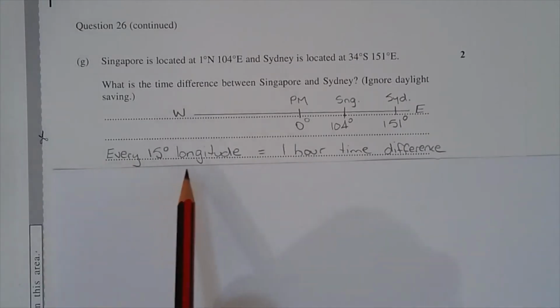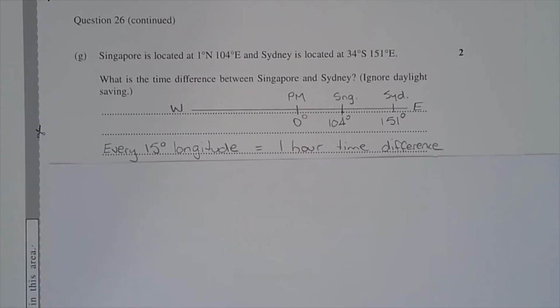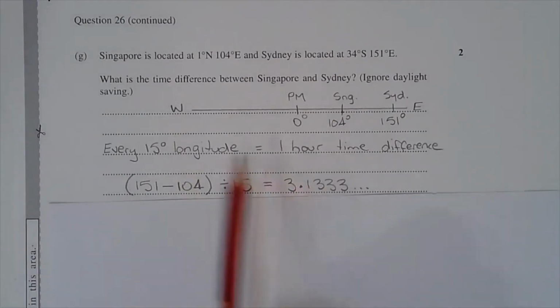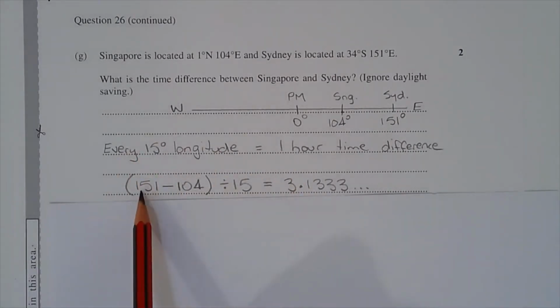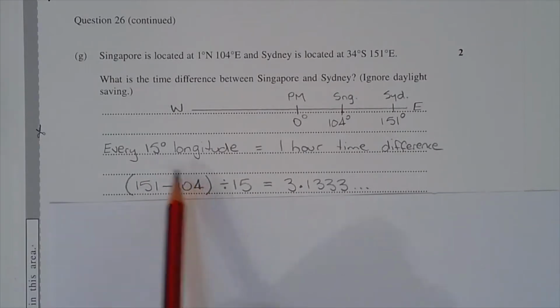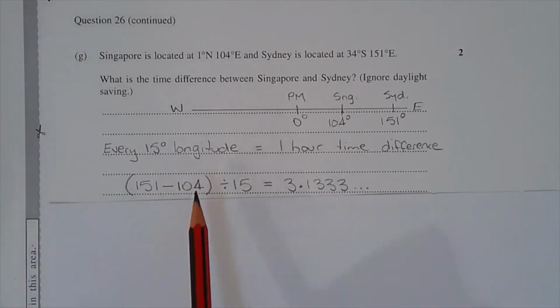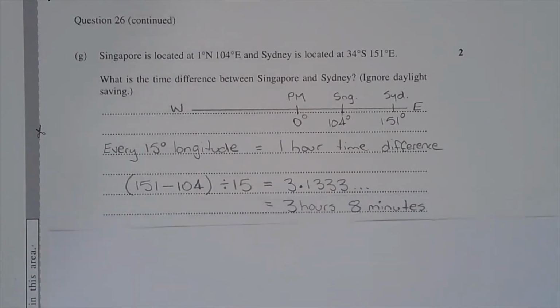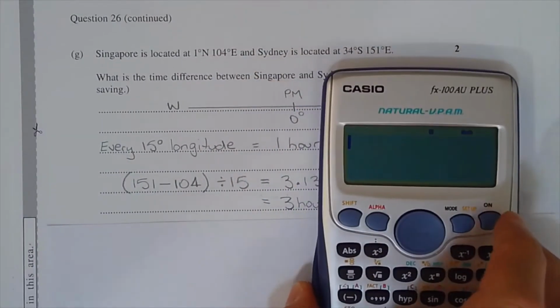Now, every 15 degrees longitude is equal to 1 hour time difference. So how many lots of 15 degrees do we have between Singapore and Sydney is more the question. The way I worked it out is 151 minus 104 will give the difference in longitude, and then dividing that by 15, you get 3.1333 recurring, and then pressing the degrees, minutes, seconds button converts that into hours and minutes. I'll just demonstrate that to show you.